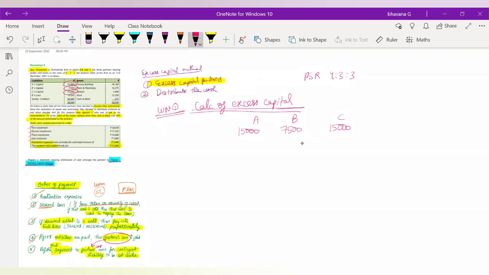Okay, now this question you also need to answer me. Which partner do you think has an excess capital here? Which partner may have an excess capital here? Just by seeing, you can tell me. Which partner? Very good, very good.